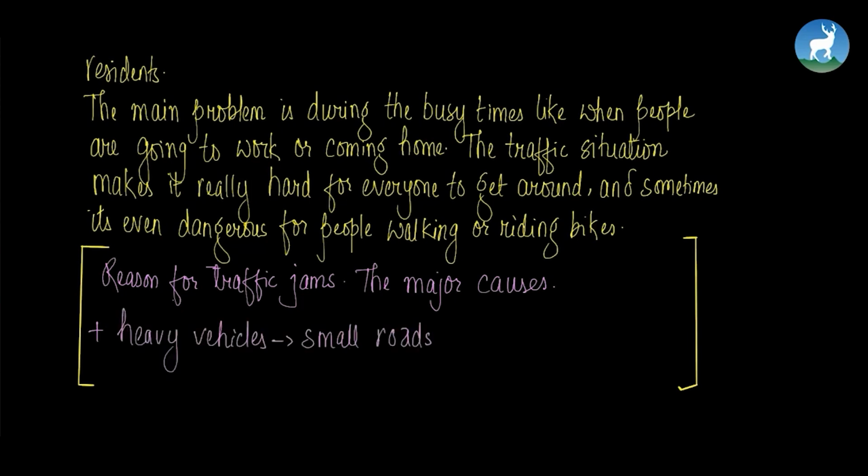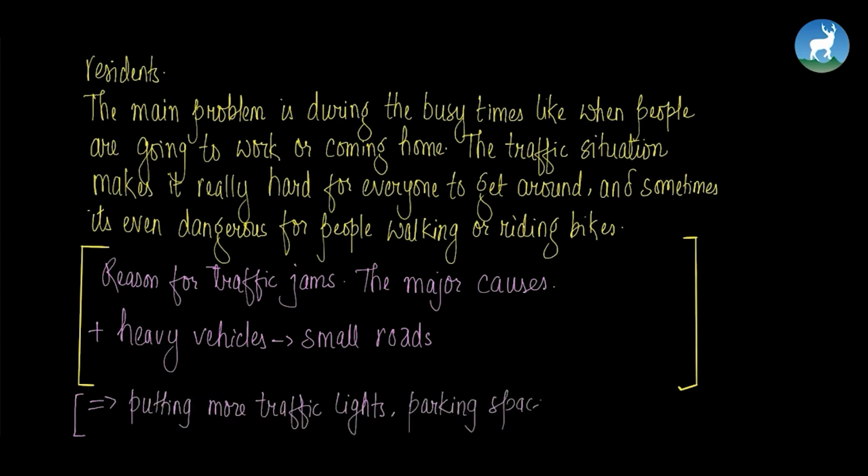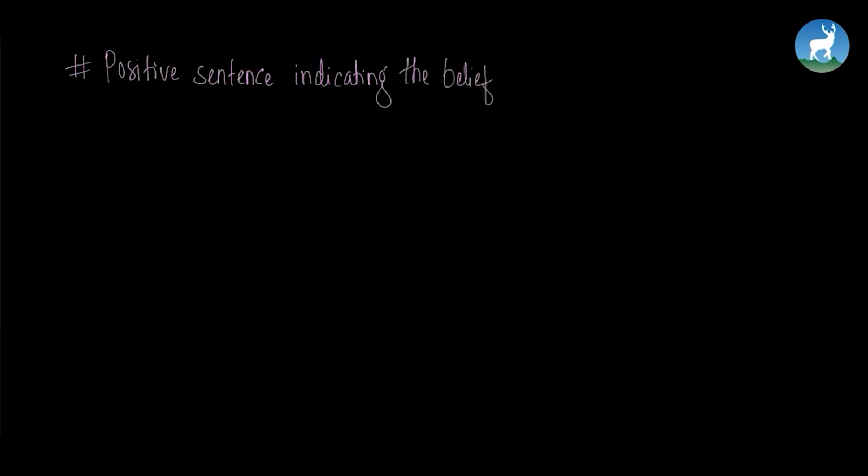All right, so at the end you can ask for help, and whenever you're asking for help, make sure you write down very clearly how the chairperson can help you. Maybe putting up more lights, traffic lights of course, providing parking spaces, making rules for people to follow very strictly. All right, and then at the end you write a positive sentence indicating the belief that your problem or your issues will be resolved.